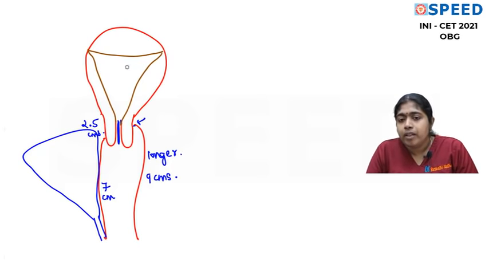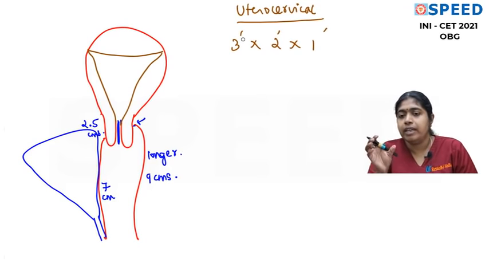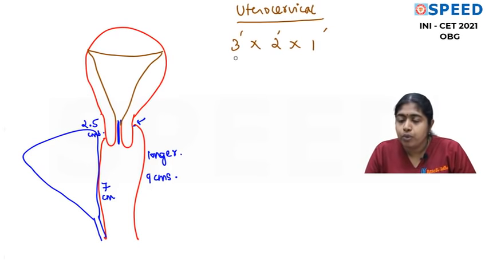Now when we are talking about the dimension of the uterus, so please remember we are going to talk about the dimension of the uterocervical canal as such, which is commonly written as 3 into 2 into 1 inch. So this way of talking in inches is just to make you remember it easily. That's it, nothing else. Okay, remember. Now let's convert it into centimeters. How do we convert inches to centimeters? We just have to multiply by 2.5. So when we multiply by 2.5, now it is 7.5 centimeters.